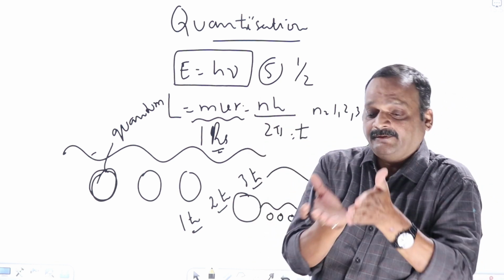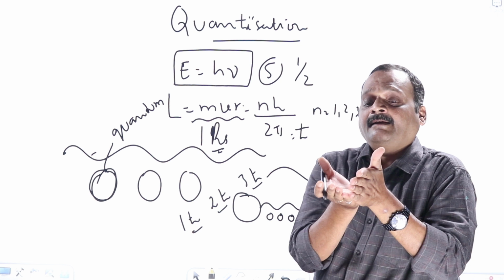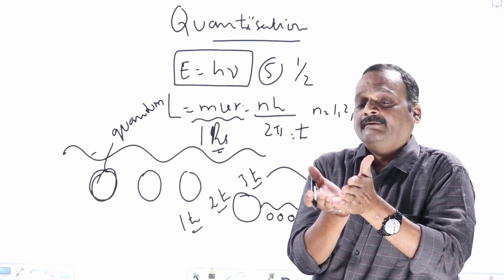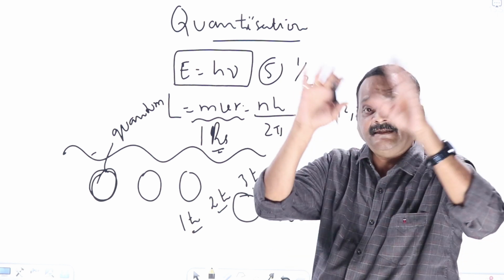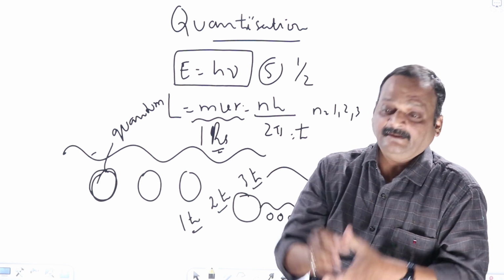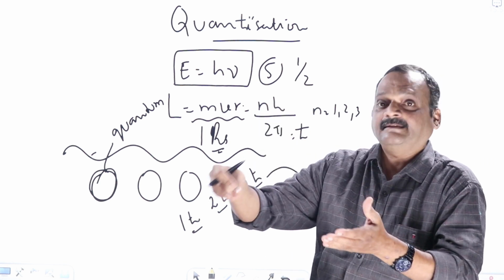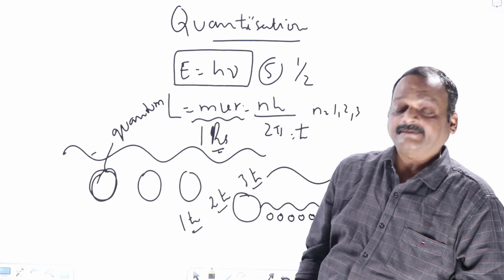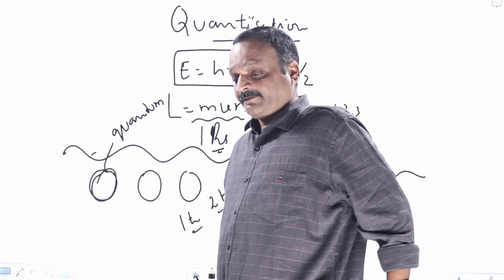There I'm using the wave concept only. Even today we use the wave concept. If we go to an electronics engineer, they'll even draw the radiation pattern: where the intensity is more, where the intensity is less, etc. We can draw radiation patterns, which means we are treating light as a wave only.